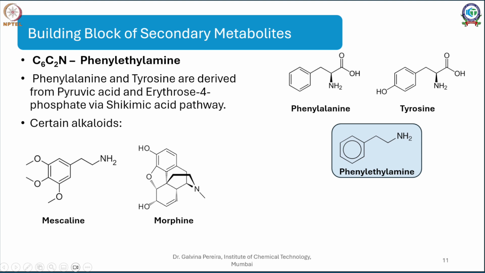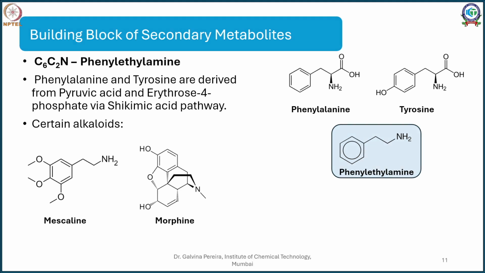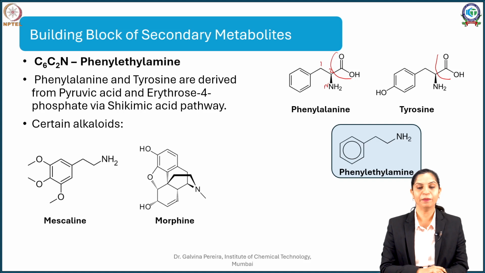Now going to the other functionalities, apart from that, your phenylalanine and tyrosine, in case of nitrogen elimination, may undergo a carbon elimination. In that case, they are left with what is called C6, C2, that is 1, 2, but instead of 3, here I am saying N. So it is a C6, C2N, called a phenylethylamine derivative. You will come across some phenylethylamine derivatives in nature which are hallucinogenic, or extensively CNS stimulant, or analgesic in nature.